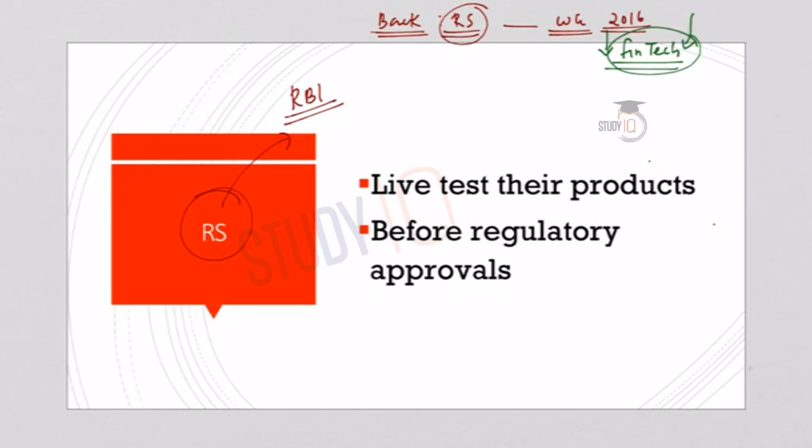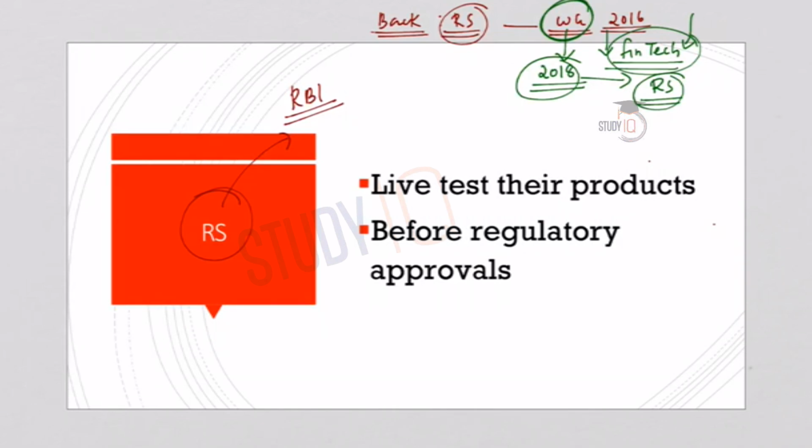So this working group had to come up with recommendations on how to respond to the dynamics of the rapidly evolving Fintech scenario. The report of this working group was released in the year 2018, and one of its important recommendations was to introduce an appropriate framework for a regulatory sandbox, or what we call RS. So it was according to the recommendation of the working group that RBI introduced the sandbox.